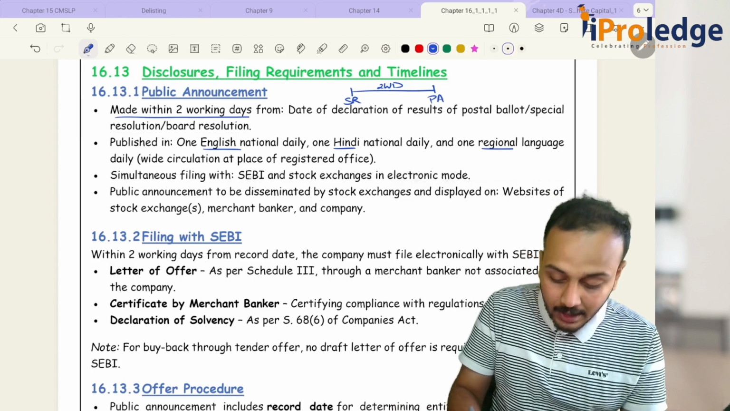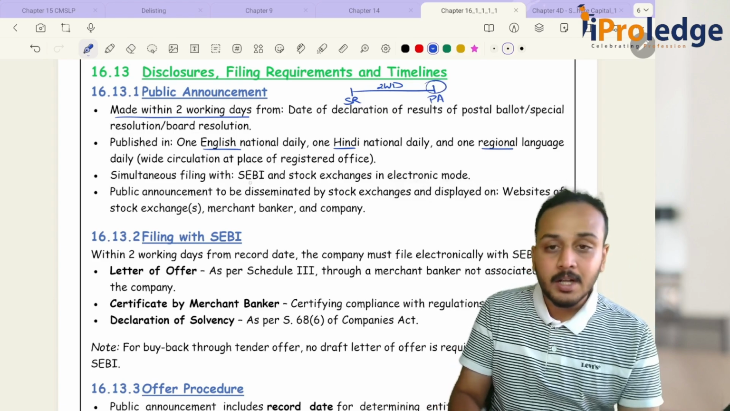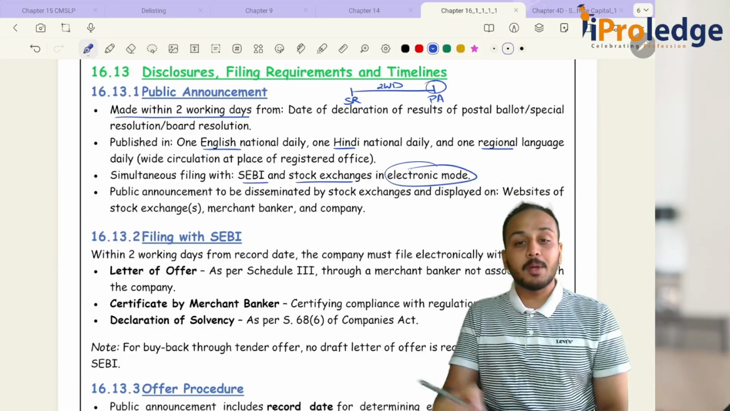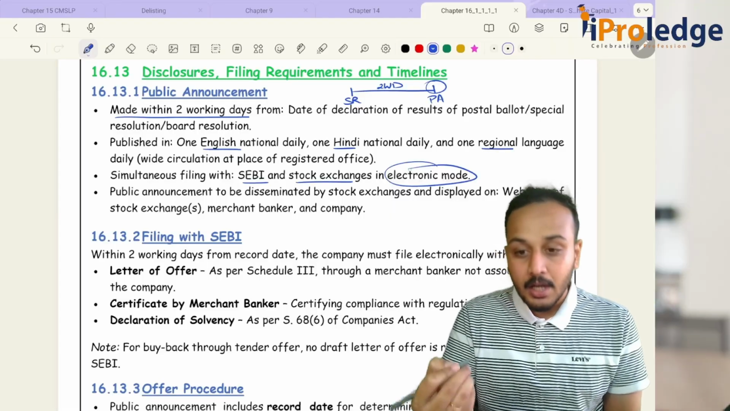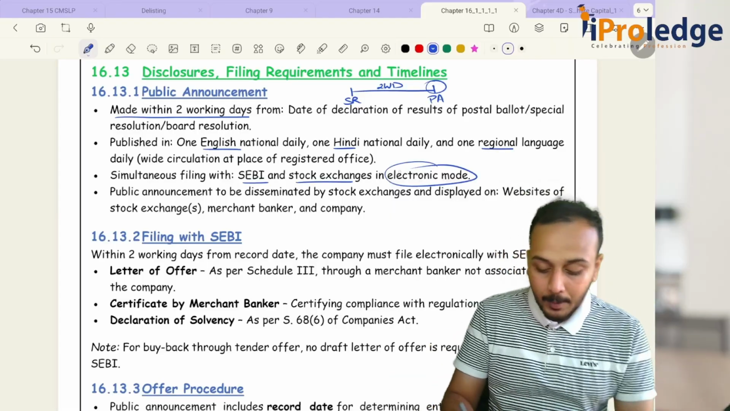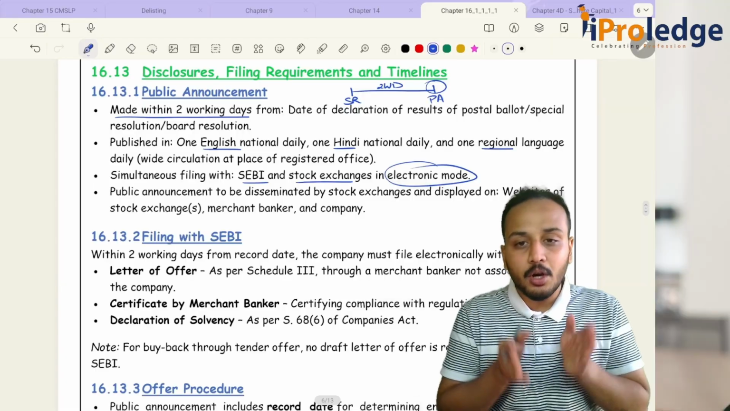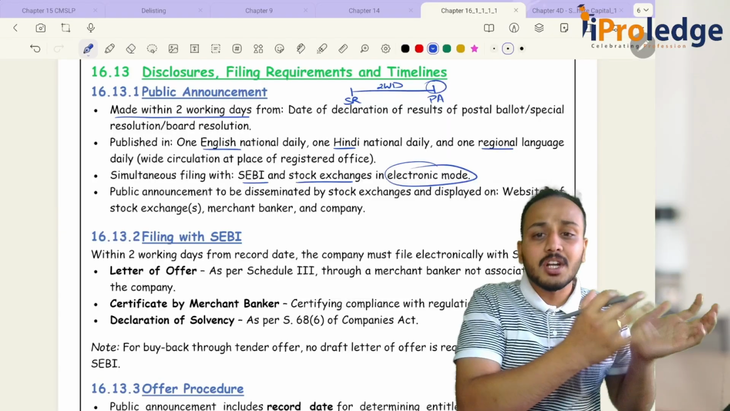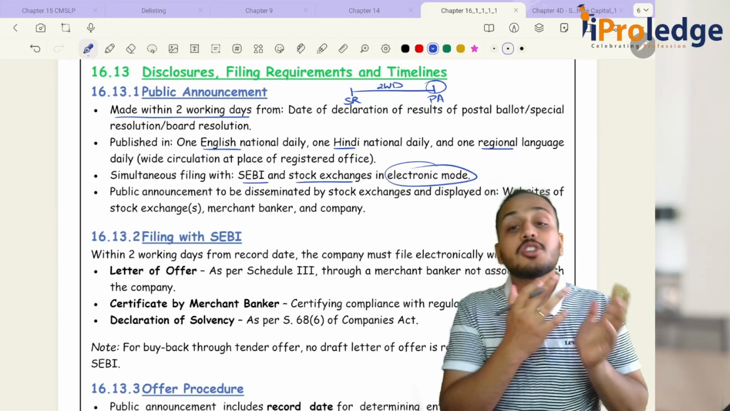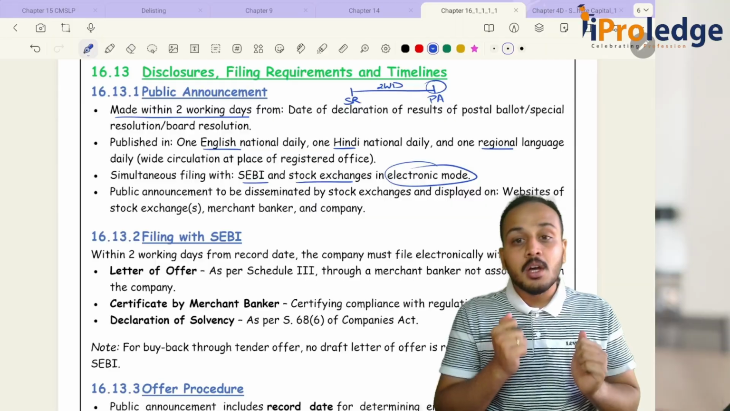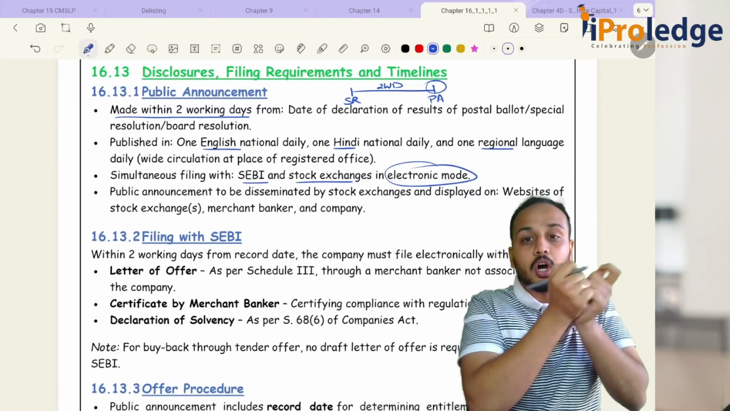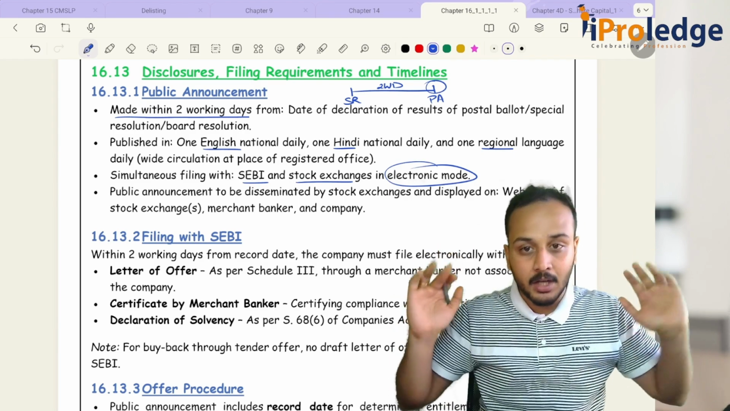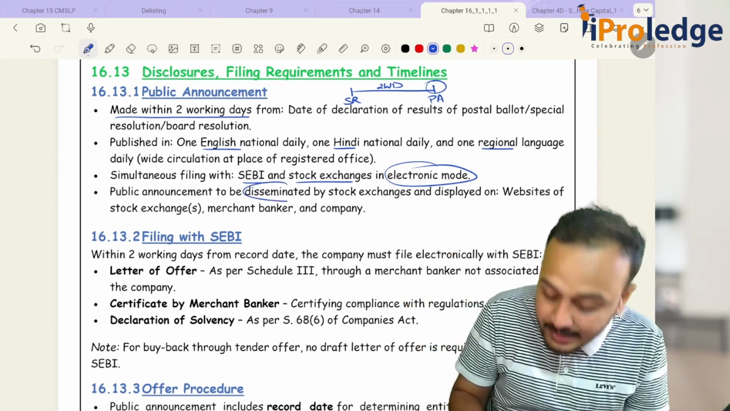And whenever we are going for a public announcement, the same has to be filed with SEBI and stock exchanges. How will you be filing it? In electronic mode. Why are we filing it with SEBI and stock exchange? So that they become public documents. Once I file it with the stock exchange, it is obligated to disclose this information to the whole public. That is called your dissemination.